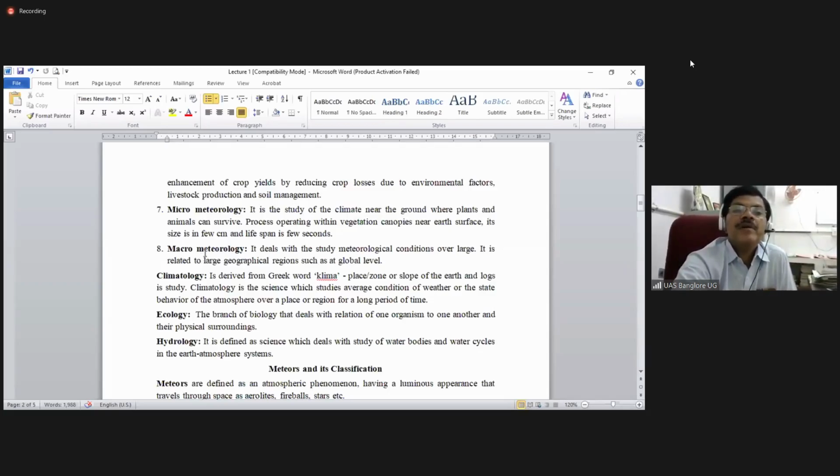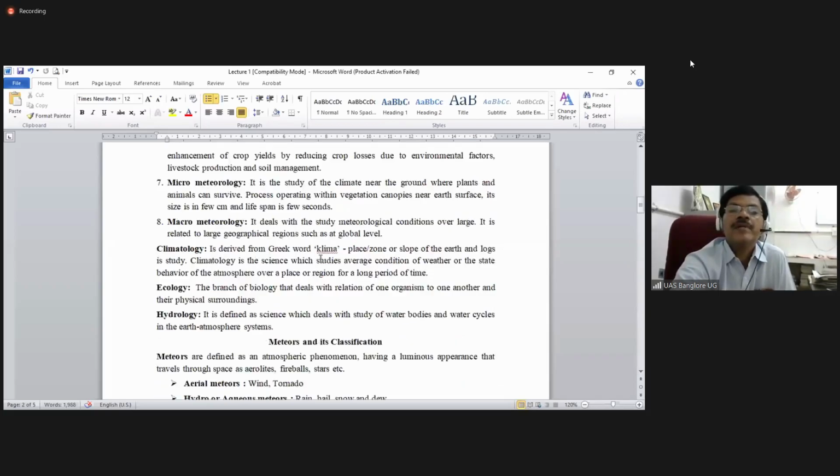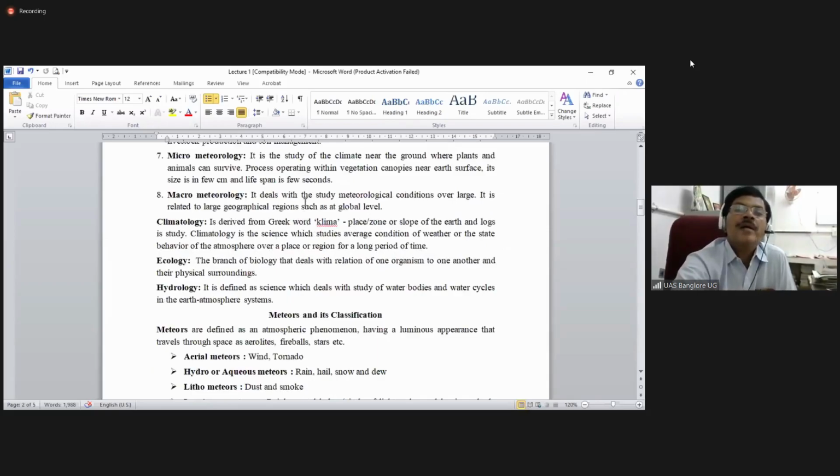Then macrometeorology means a larger area. It deals with the study of meteorological conditions over a larger area. It is related to large geographical regions such as a global level or a larger level, indicating that the micro level, as the name itself indicates, is a smaller size and a short period, whereas macro means a larger area and comparatively more time. Okay. So coming to climatology, many a time we use the term climatology.